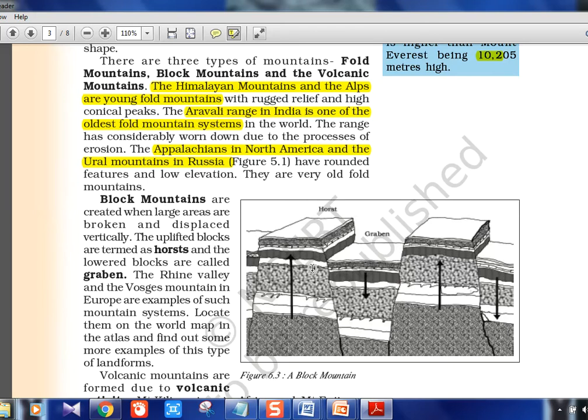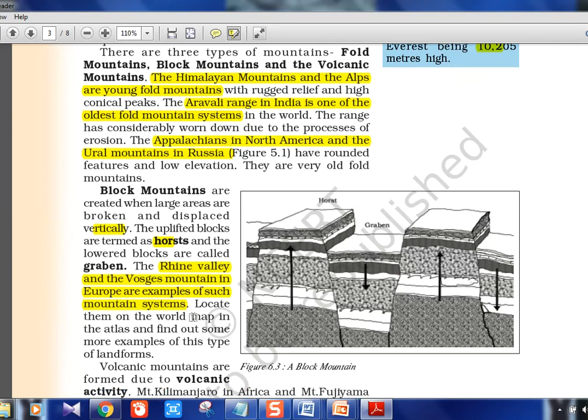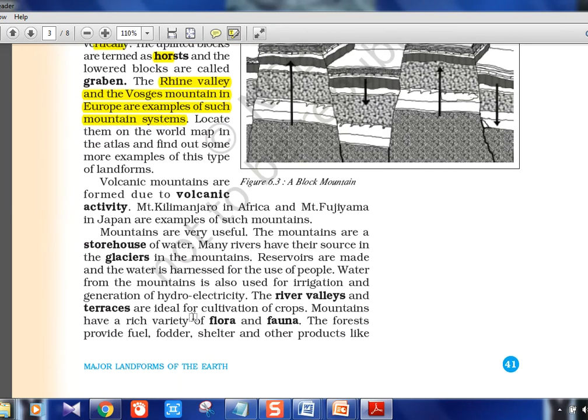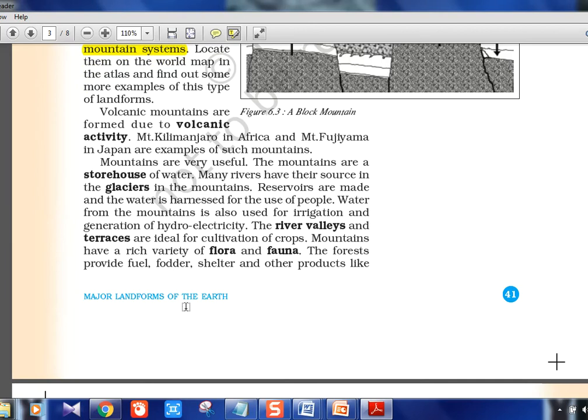Block mountains are something like this. Okay, it's a totally different process where some land will be going down or going up, and it will create a block shaped mountain, and this top portion is called horst and the bottom is called graben. In case of any multiple choice question, you should know horst and graben. So, displaced vertically, like in the picture, horst, graben we saw. Rhine Valley and the Vosges mountain in Europe. So Europe, these are examples. Maps we'll see later. Volcanic mountains, again Mount Kilimanjaro, the most popular one in Africa.